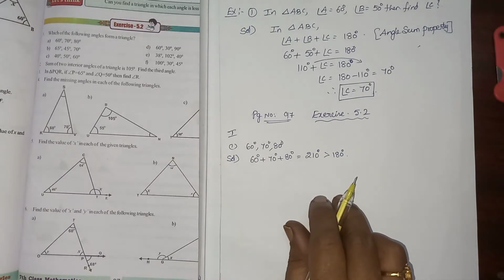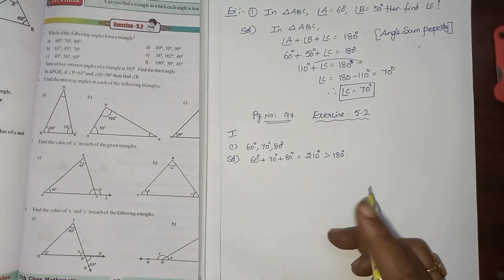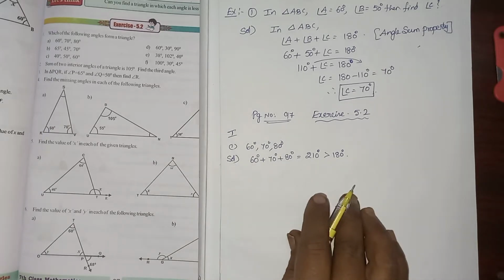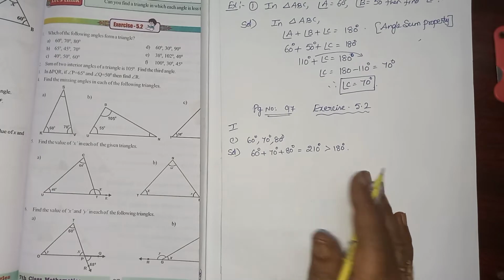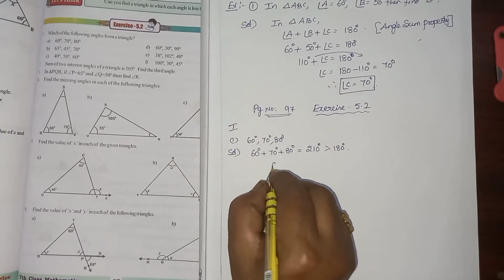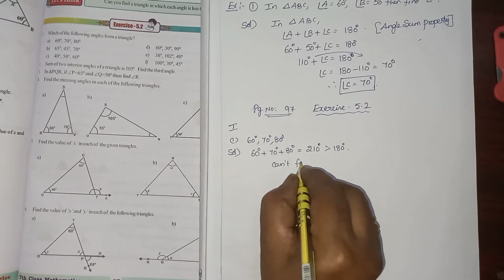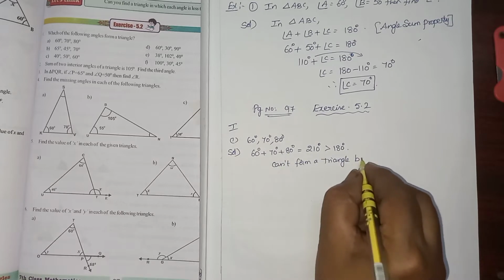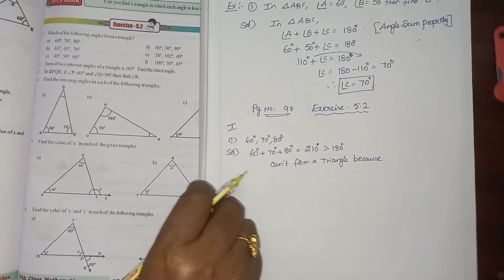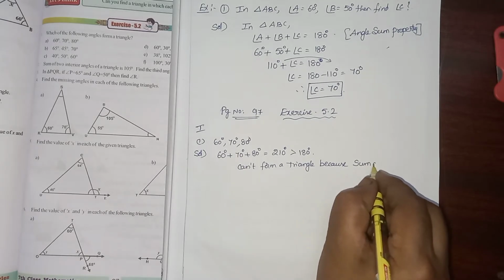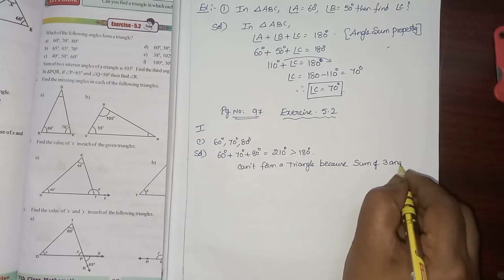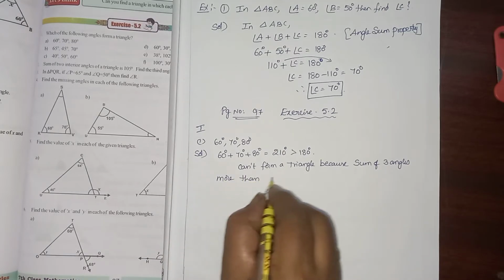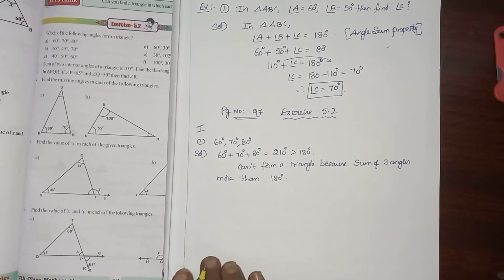Then does it form a triangle? No. Sum of three angles in a triangle is 180 degrees, but here it is more than 180. It cannot form a triangle because the sum of three angles is more than 180 degrees.